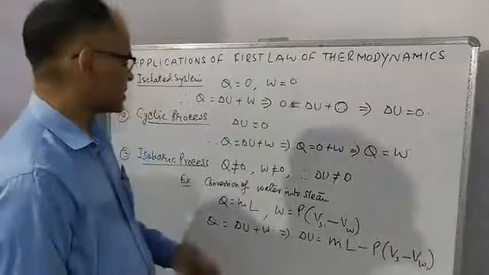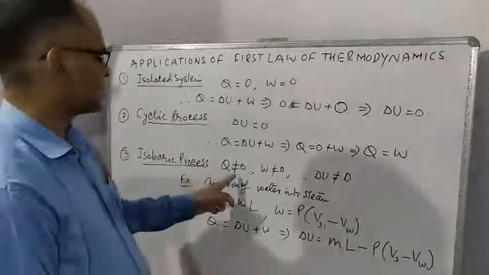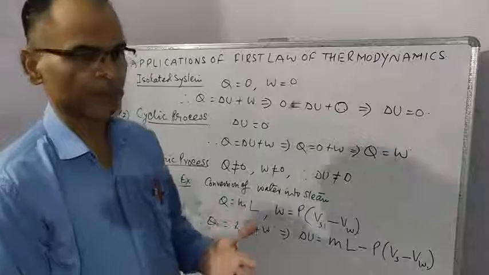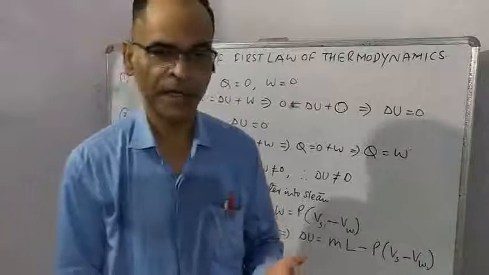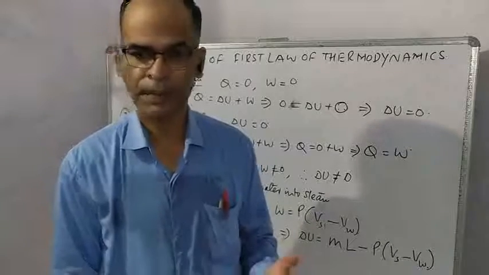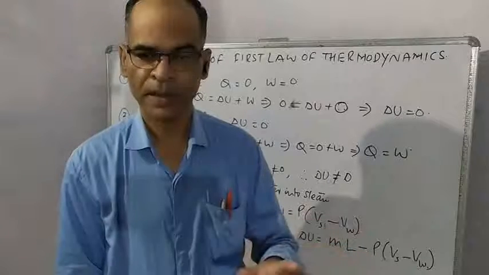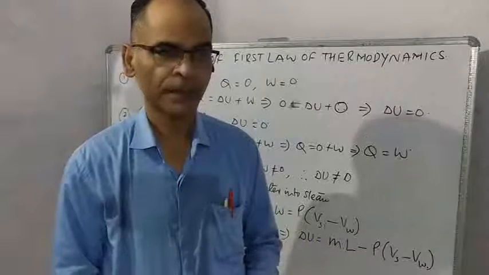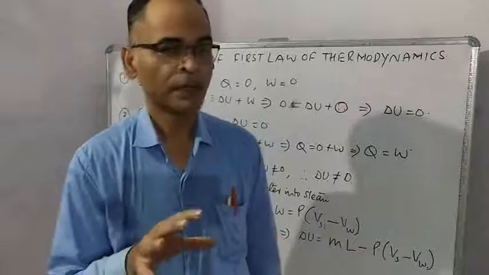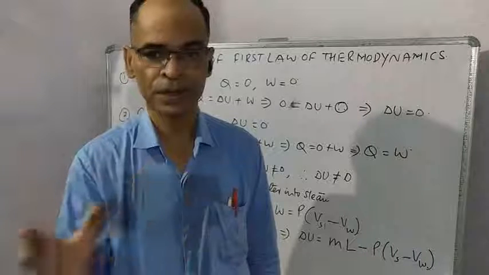In an isobaric process, heat supplied is not equal to 0, because if you take the example of boiling of water, very obviously heat must be supplied to boil water. Water is being converted into steam.